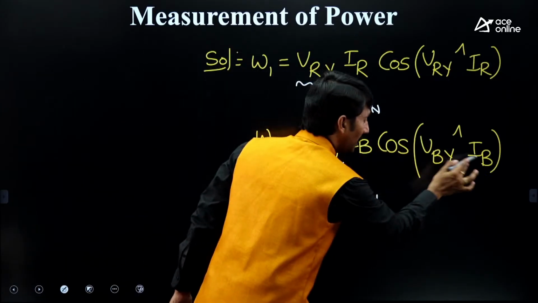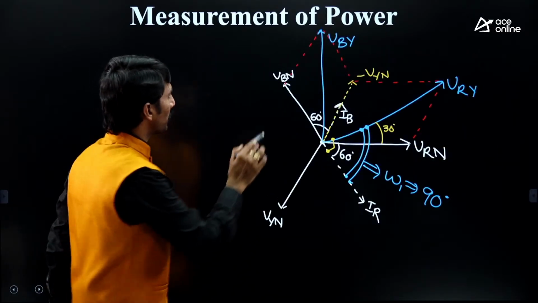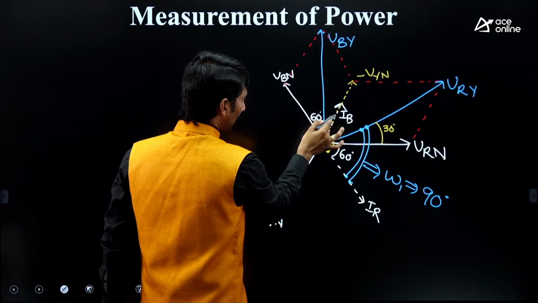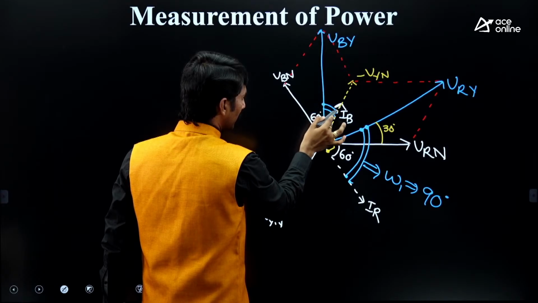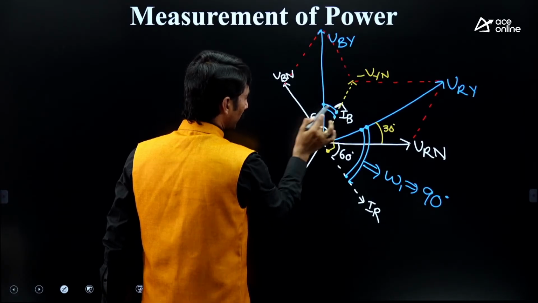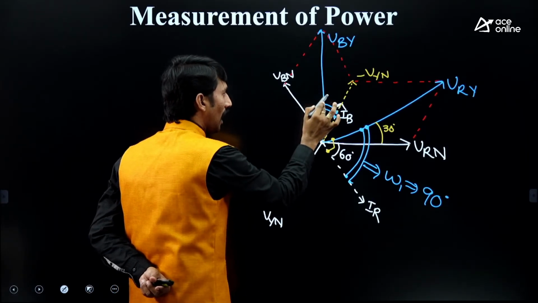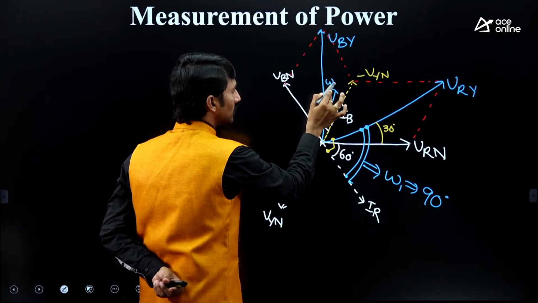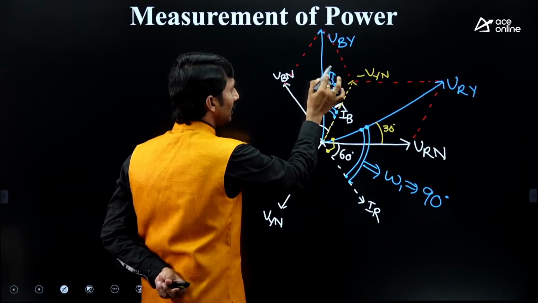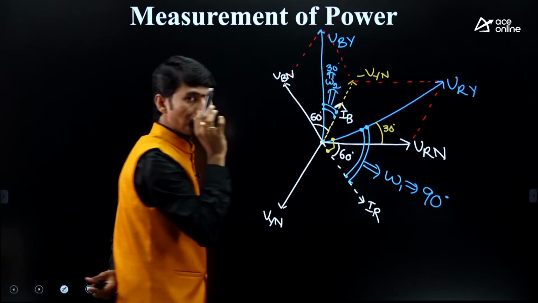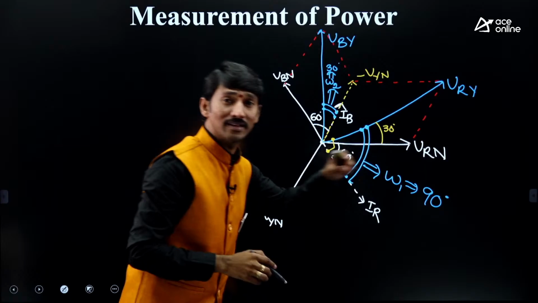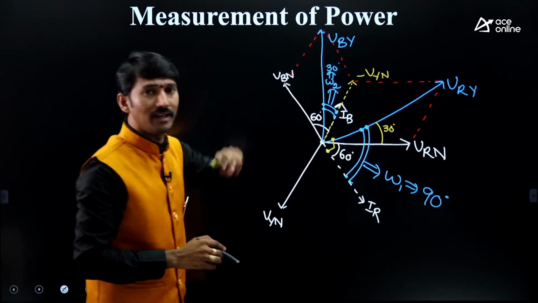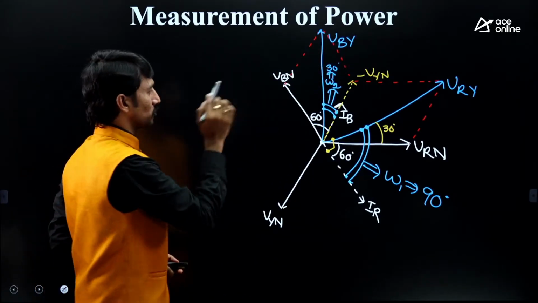Wattmeter 2, VBY and IB, this angle is required. Sir, this is 60, half will be 30 automatically. Therefore, this is the W2 related angle, that is 30 degrees. So the W1 related angle is 90, the W2 related angle is 30. Okay, now let us proceed.